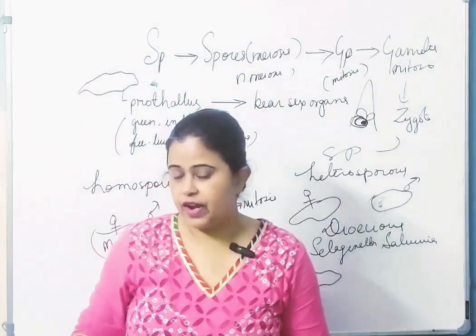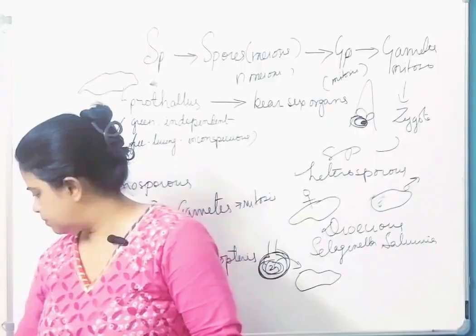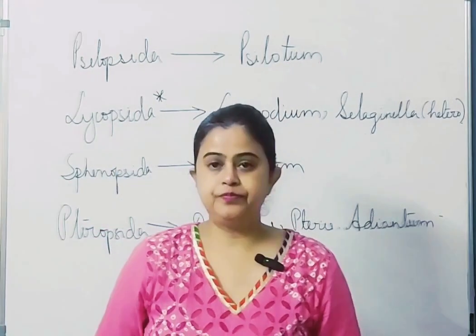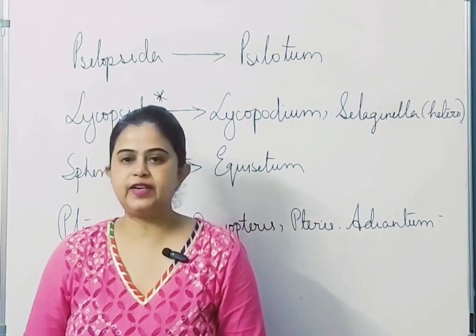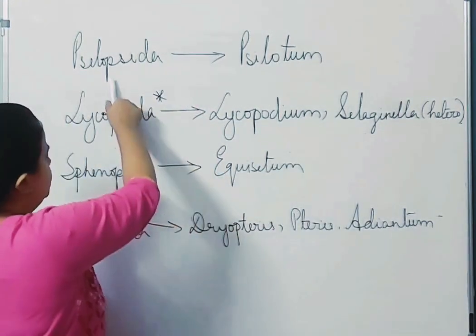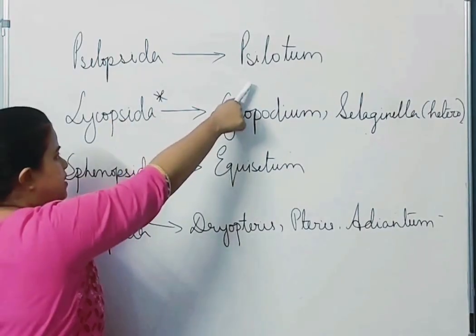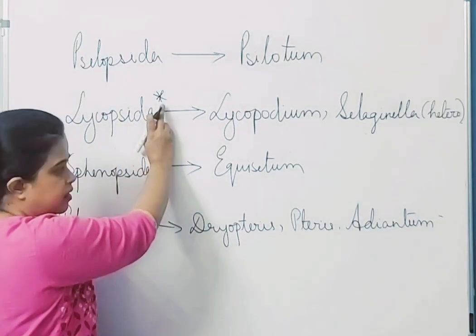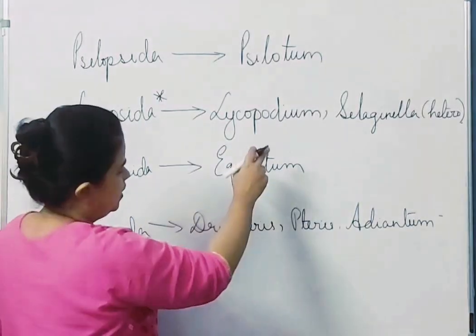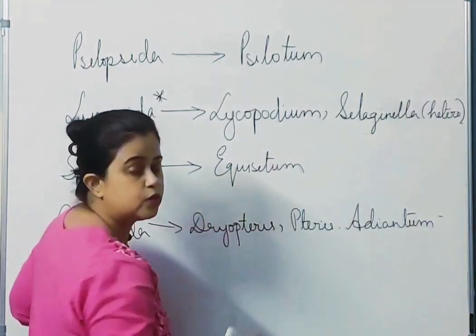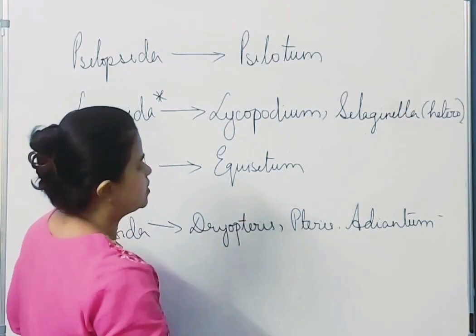Then pteridophytes have 4 groups. The ferns are divided into 4 groups. What are they? Psilopsida, example Psilotum. Then Lycopsida. I have put a star mark because this is important. It bears both homosporous and heterosporous members.